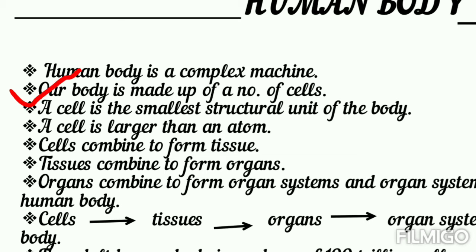When cells are combined together, they form tissue. The definition of tissue is a group of cells that performs a special job together.